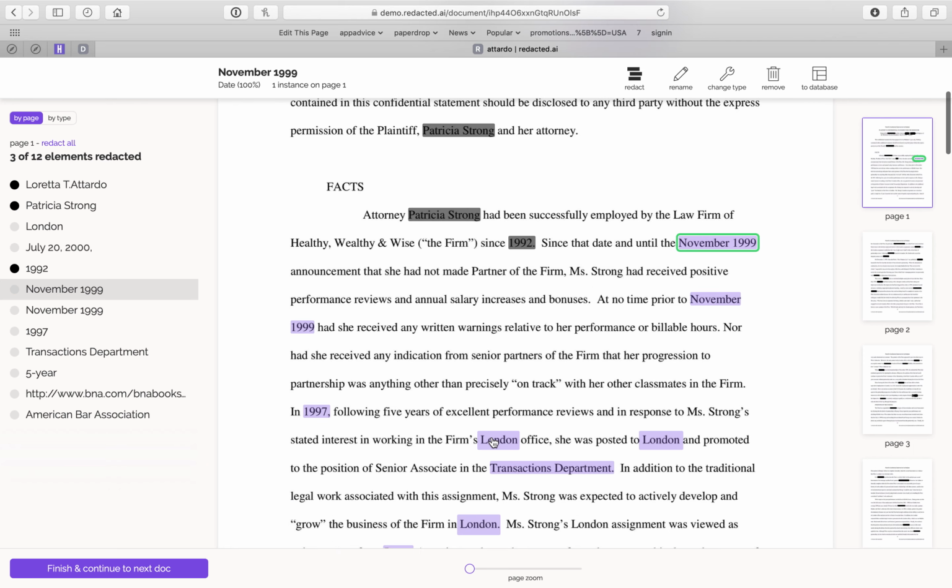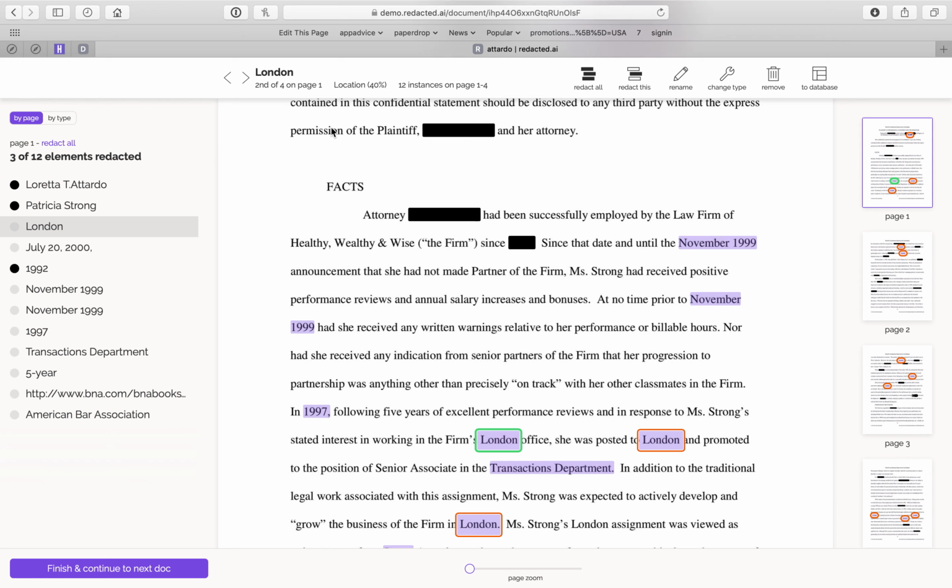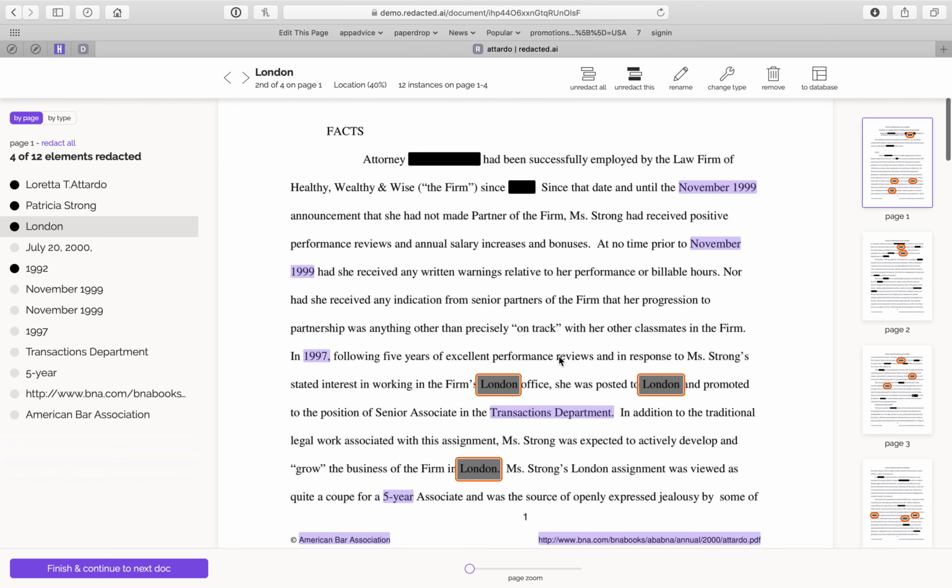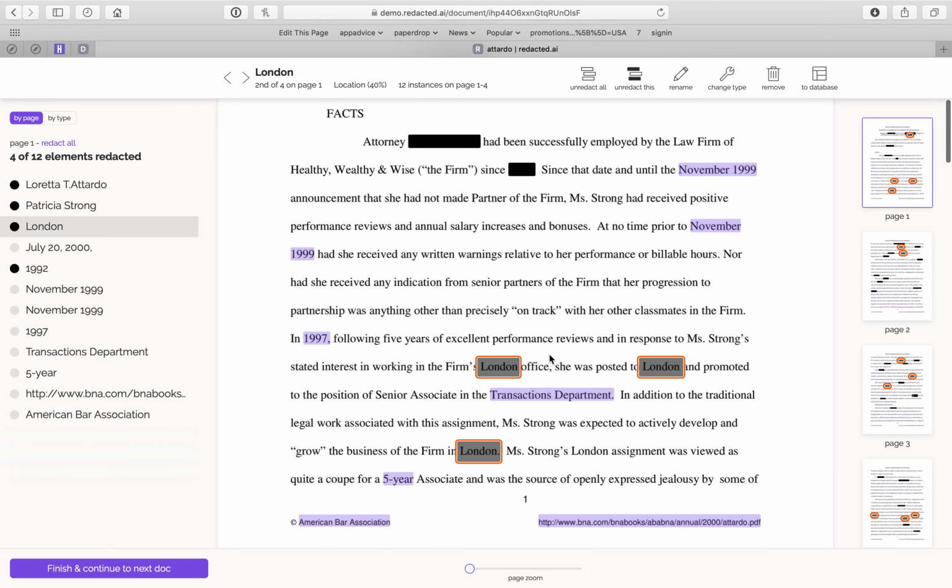So let's go through a word that appears lots of times in documents, like the word London here. You'll see here that there's 4 versions of the word London on page 1, and there's 12 instances overall in the 4-page document. I can choose to redact all, redact only this one, or remove the redaction completely. But I'll go ahead and say redact all, for example, just to show you on this example. Now, all instances of the word London have been redacted.